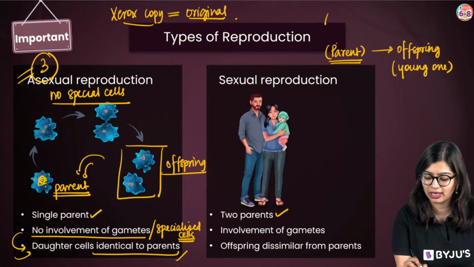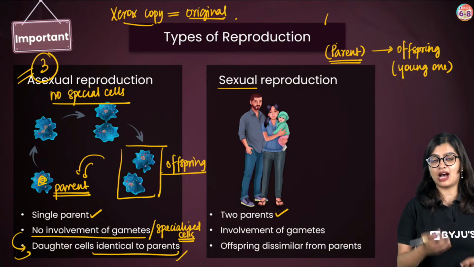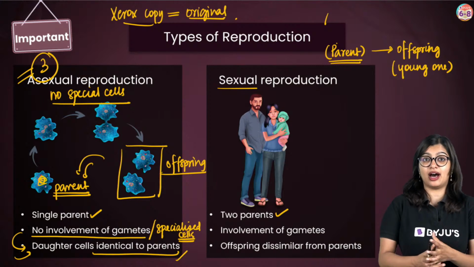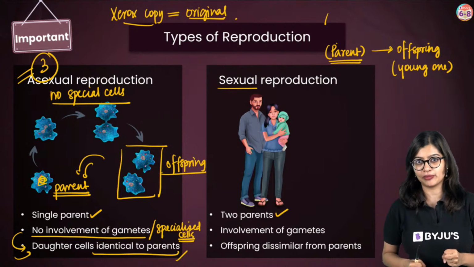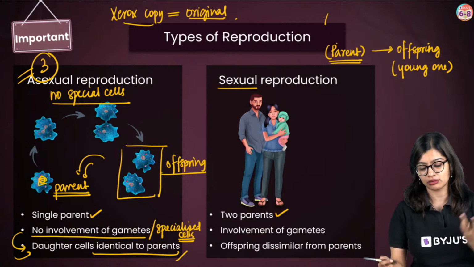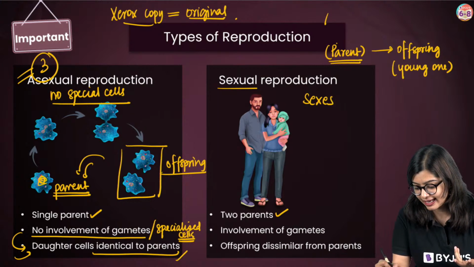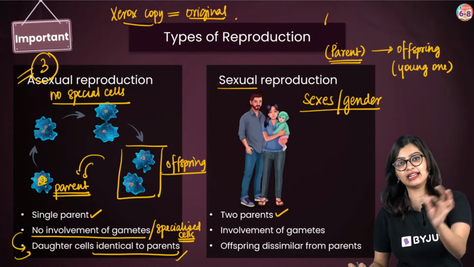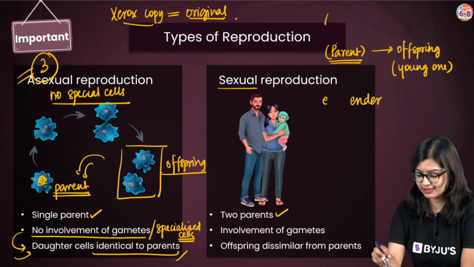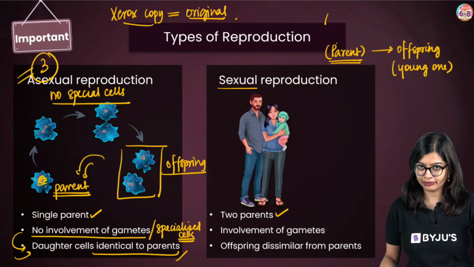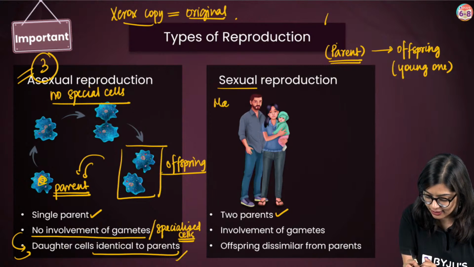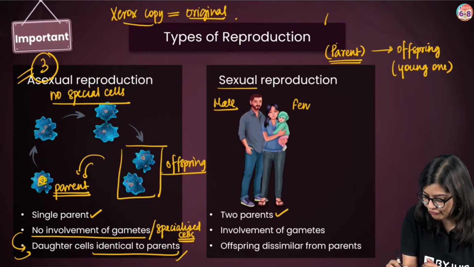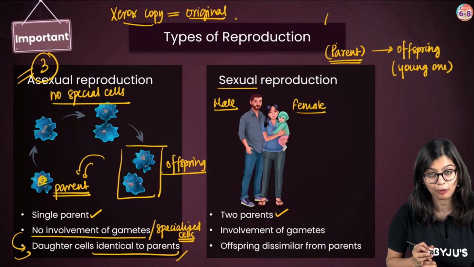But what about sexual reproduction in this case? Now the word sexual comes because there are two parents which are involved, or two sexes which are involved. The term sexes is just another name for gender, hence the term sexual that comes in. Here there is a male and a female involved in the process.